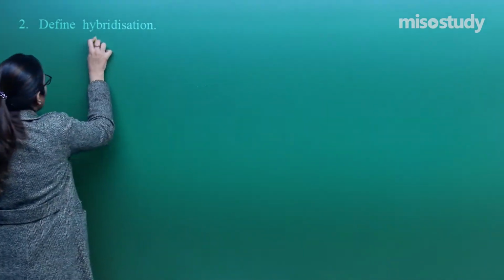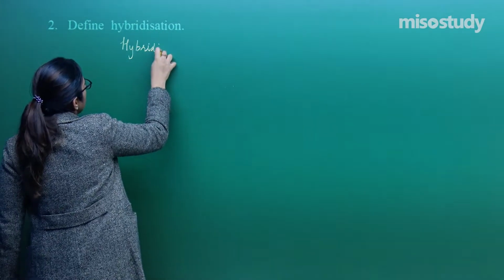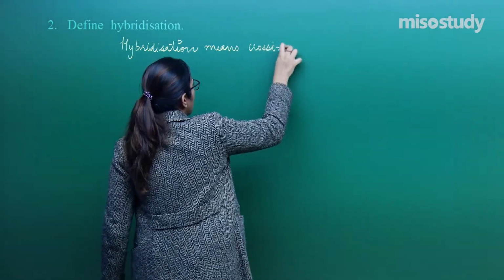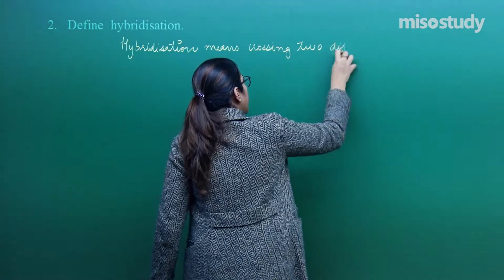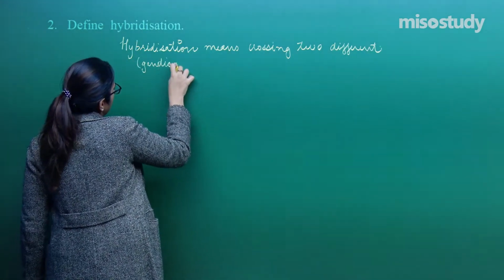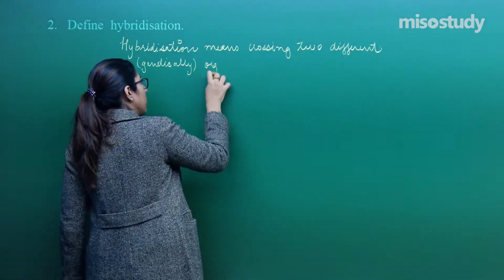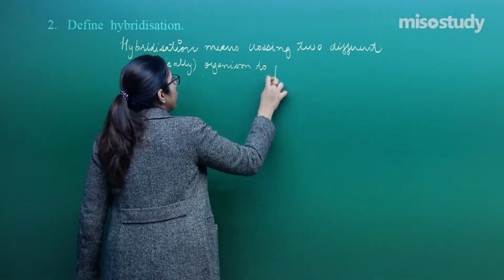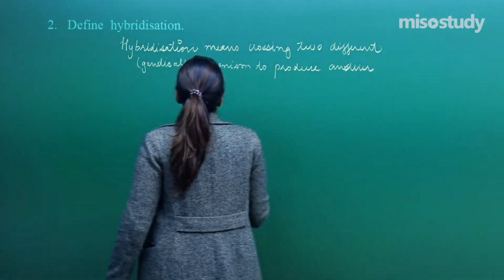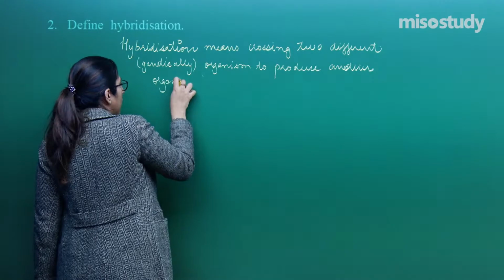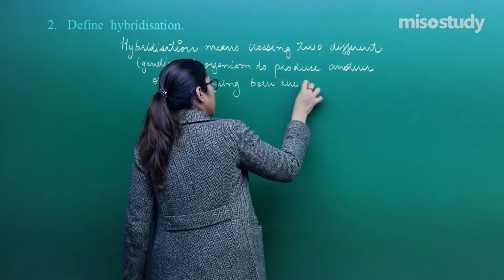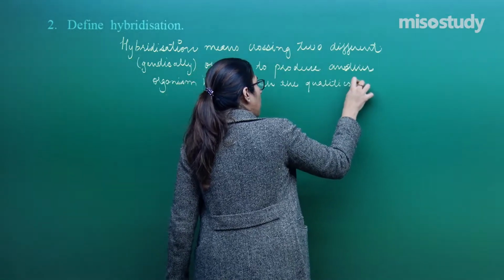So what is hybridization? Hybridization means crossing two genetically different organisms to produce another organism having both the qualities of parents.